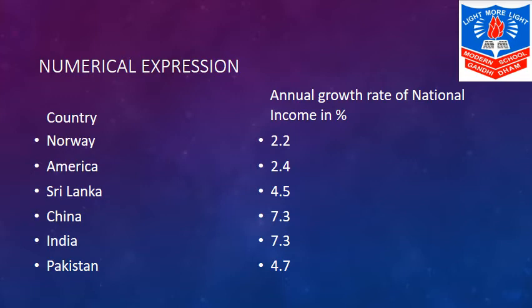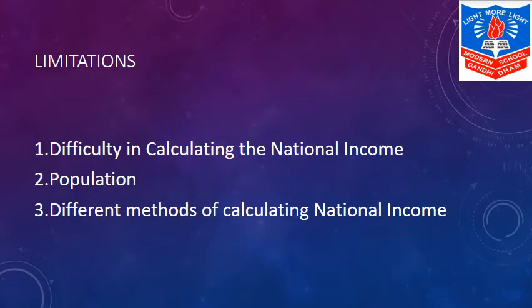Next, we move on to the limitations. Very first one is difficulty in calculating the true national income. Difficulty in calculating depreciation. One of the reasons why it becomes difficult to calculate true national income is because there are different methods of calculating depreciation. Next is income earned by unlawful activities. Tax avoidance means not to pay the tax. Tax evasion means to pay less tax than what you are supposed to pay.